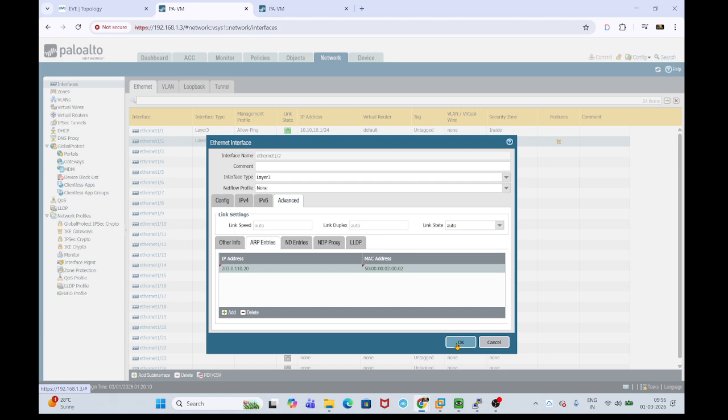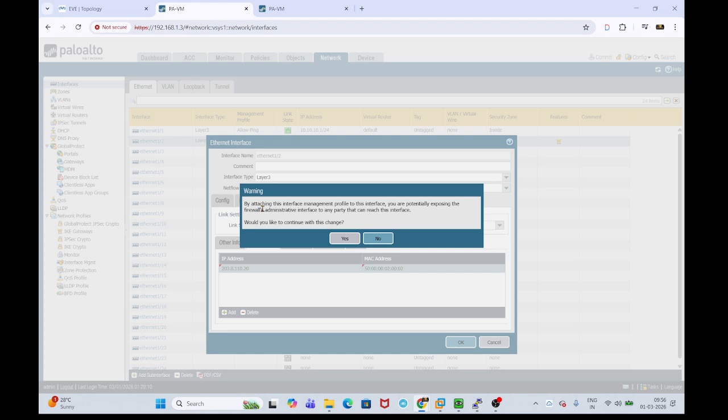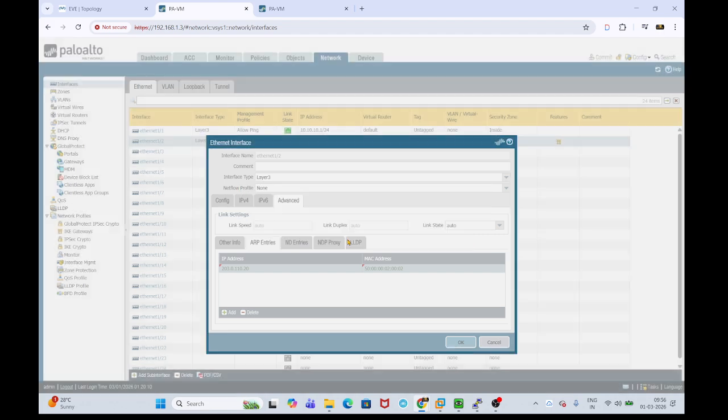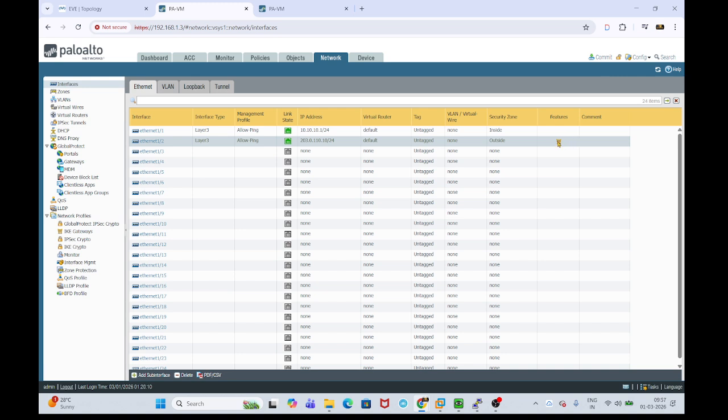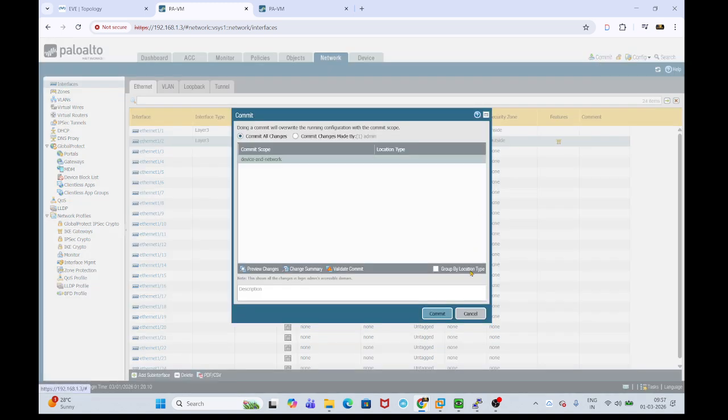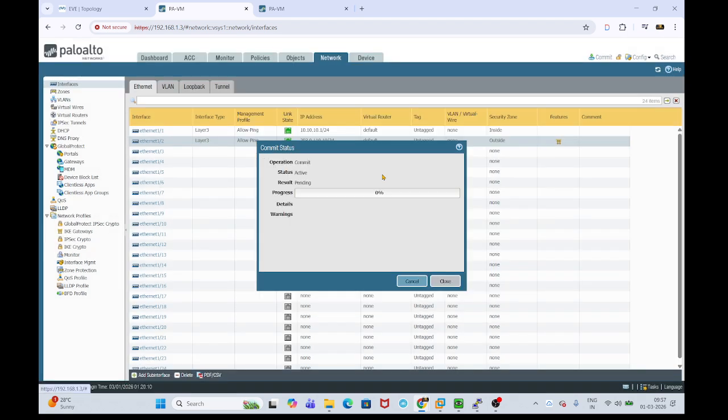Just click OK and it will show you a warning. You can just click Yes and then go ahead and do the commit. Once the commit completes, we can verify the ping test again. Just wait for the commit to complete. It will take not more than 120 seconds.